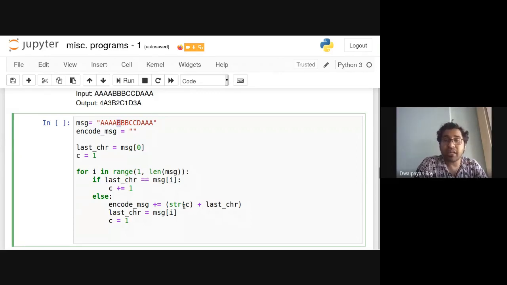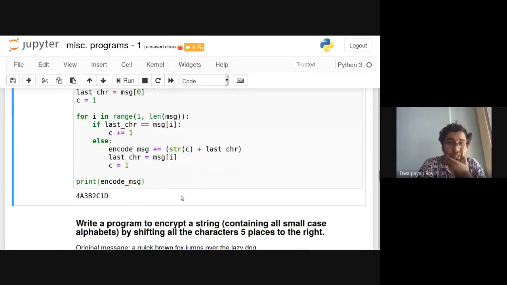We need to consider that as a string, and then concat the corresponding character with that. Then the new encountered character, that is B, we need to initialize to the last encountered character, because this is the present one that we have encountered, and we set the corresponding count to 1. And finally, we need to print the encoded message. So if we execute, you can see.